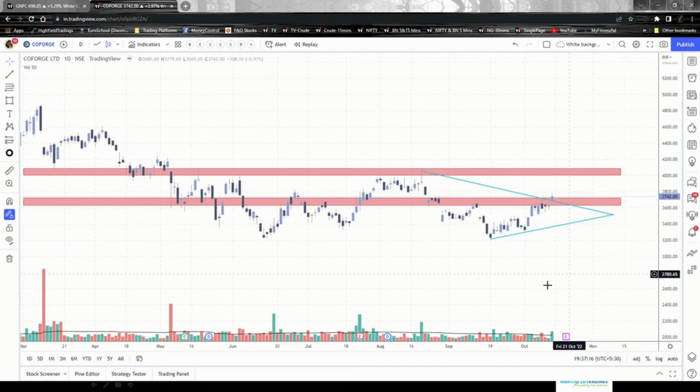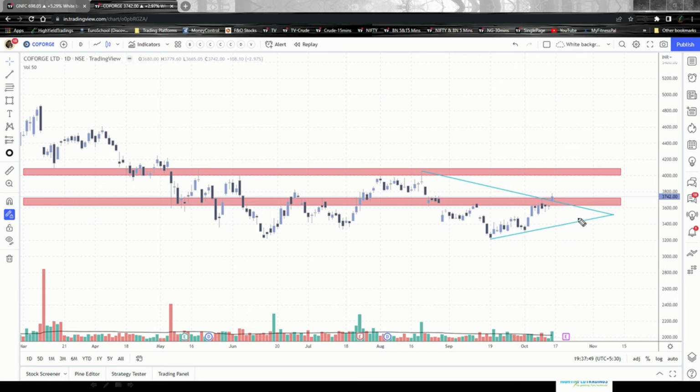Right. So very clearly, as you can see here, the red zones that you see here, this one and this one and this one, those are the two support and resistance zones that you see here. As of now, this zone is working as a resistance and the lower red zone is working as a support. Why is it working as a support? Obviously, it's because this candle has breached this particular resistance zone and has closed above it very clearly, right?